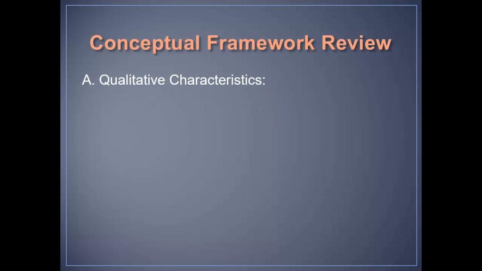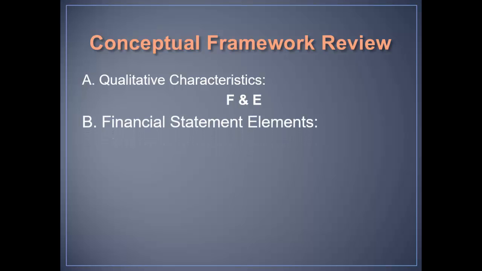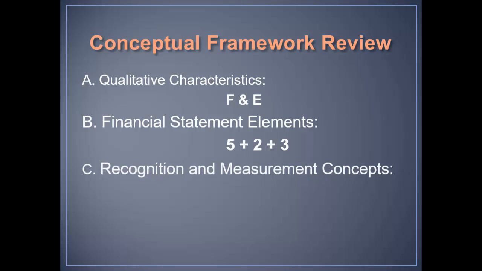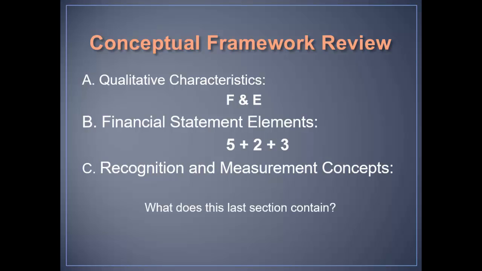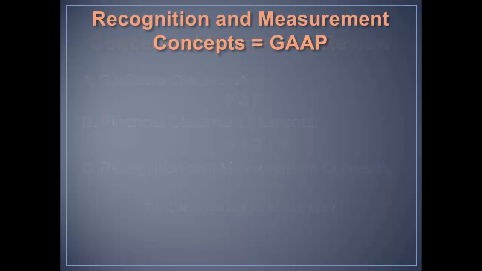So, conceptual framework review: there are qualitative characteristics, F and E, just a way to remember this. Financial statement elements, 5 plus 2 plus 3. If you go back and review the video, you'll see this is just a memory trick. And now the third area, the recognition and measurement concepts. What are we talking about here? Well, that's GAAP. The GAAP rules that you learned all through accounting principles.